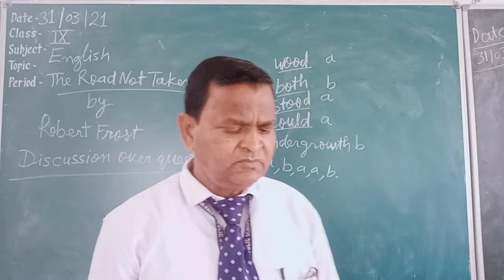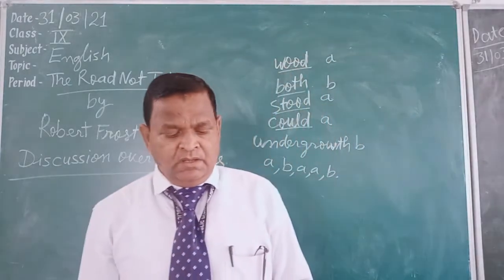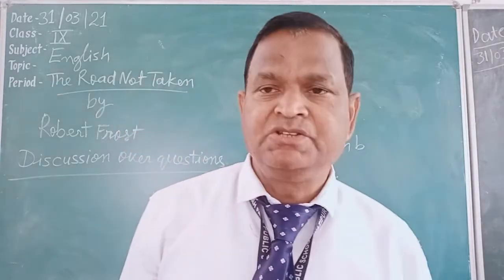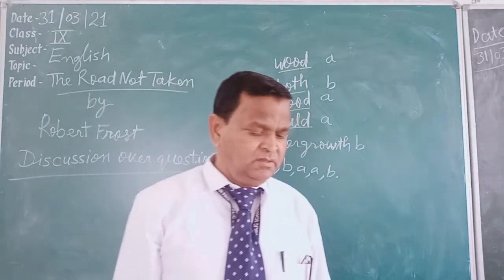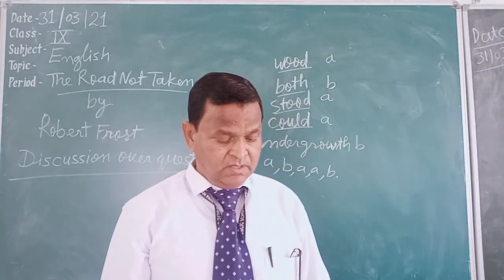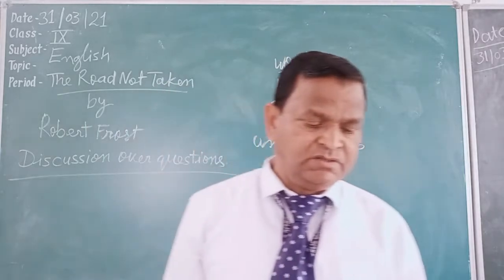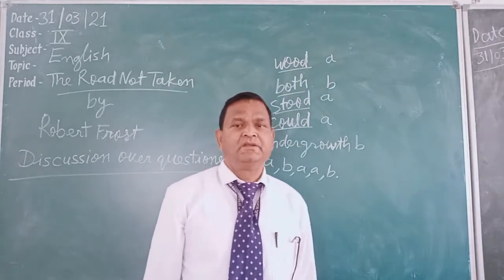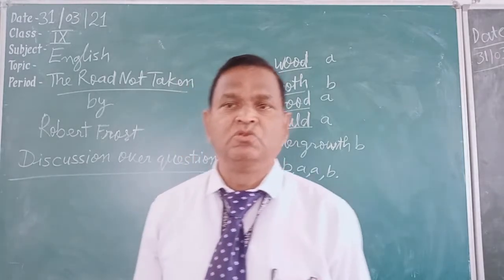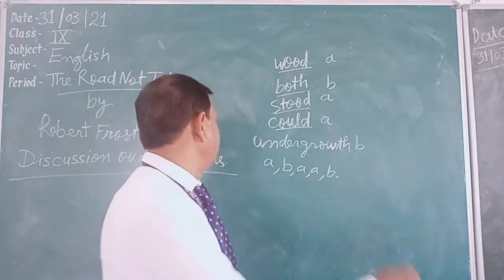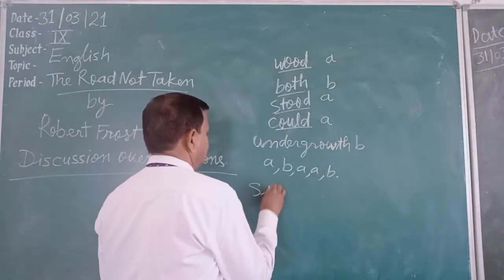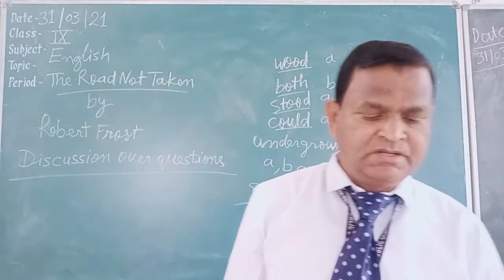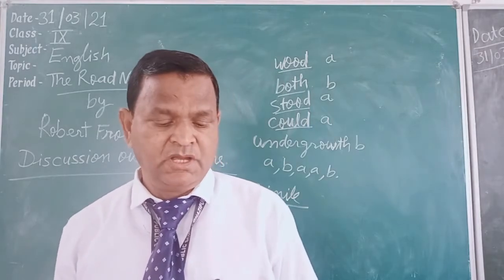Second thing, at some places, figures of speech have been used. If you see the second stanza, it is written, just as fair. The word "as" has been used here to compare the two roads. So here it is a simile, just as fair. Simile is in the second stanza, first line. See the book, all of you.